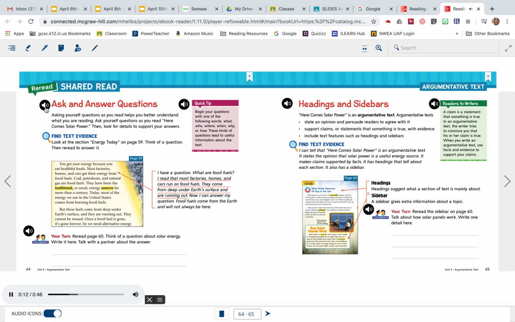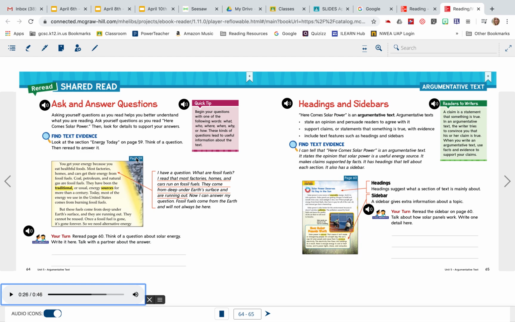Then, look for details to support your answers. Find text evidence. Look at the section Energy Today on page 59. Think of a question, then reread to answer it. Okay, so again, those question words are up here. What, who, where, when, why, those kinds of things are what we might be thinking of as we read. And then, of course, you might find your answer in that section, or you might need to keep reading to find the answer to your question. And then sometimes you may have to look completely elsewhere to find the answer. But the point is, your brain is thinking and processing all these good things that you're reading about.